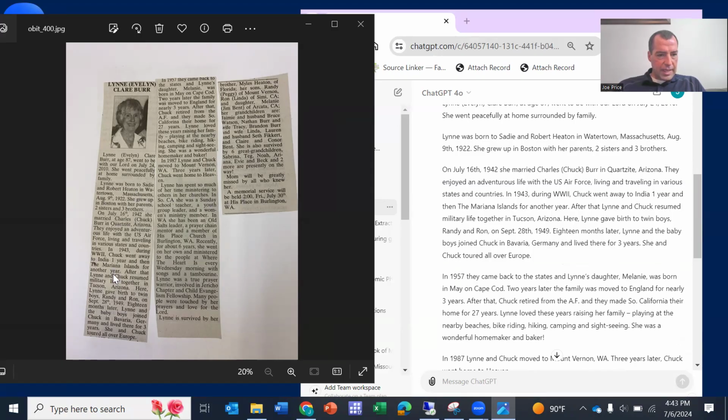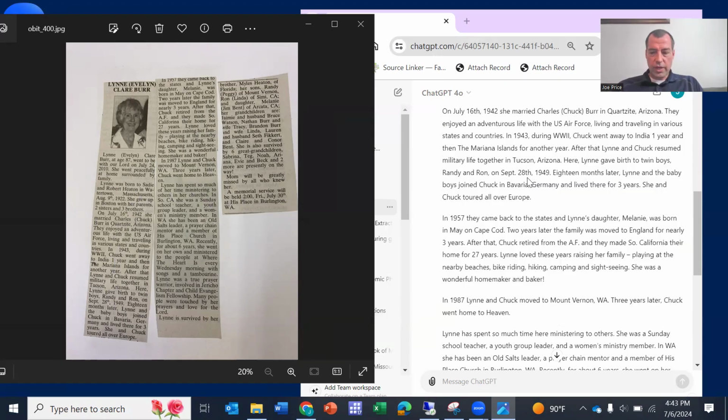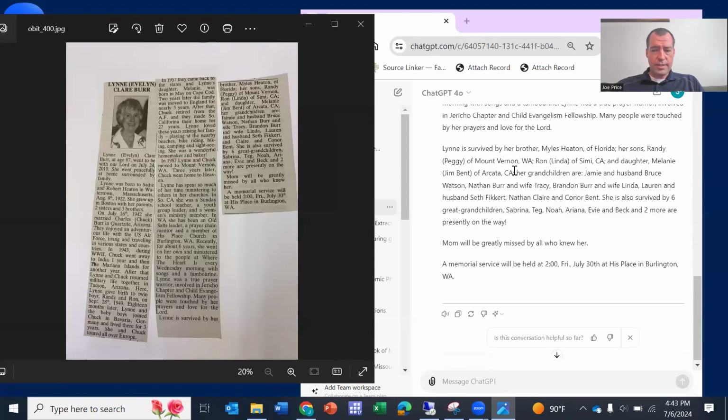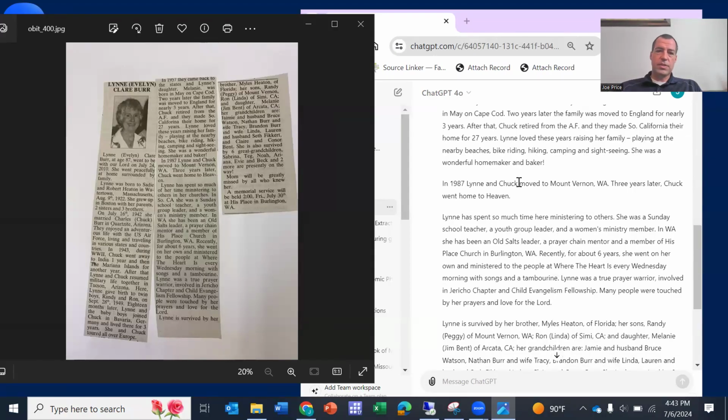I'm just looking for some of the key things. It talks about Randy and Ron, her sons. Lynn gave birth to twin boys, Randy and Ron, on September 28th, 1949. Eighteen months later, Lynn and the baby boys joined Chuck in Bavaria. That's kind of cool. You could see how getting this text from an old obituary could be really helpful. Everything looks great here. I think this is really promising. I think this will be fantastic for allowing people to search through an obituary collection and find the images.